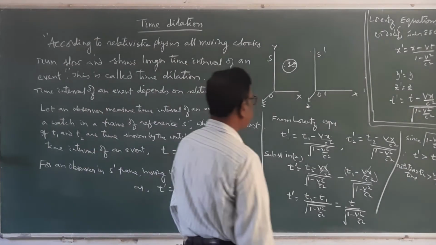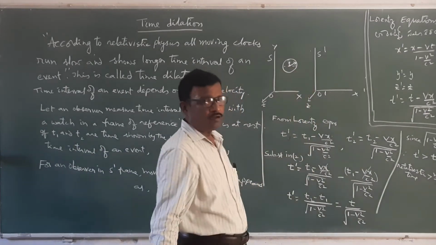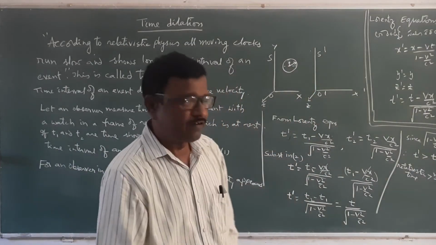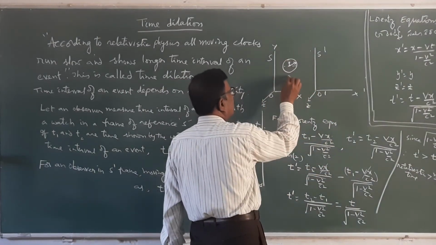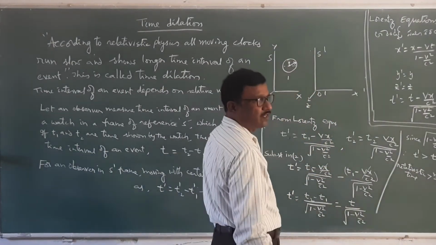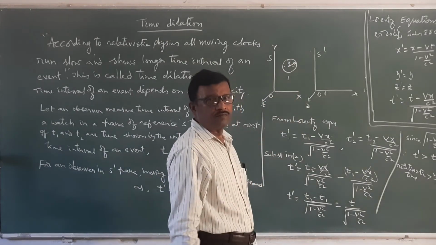Now, suppose how this clock should run slow. Suppose there is a clock in a frame of reference that shows a time interval of 12:10.